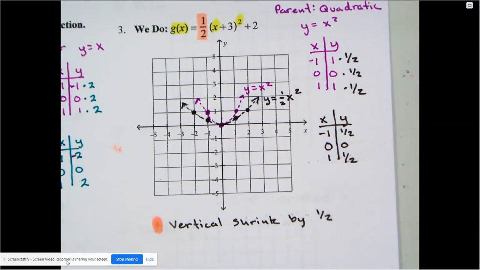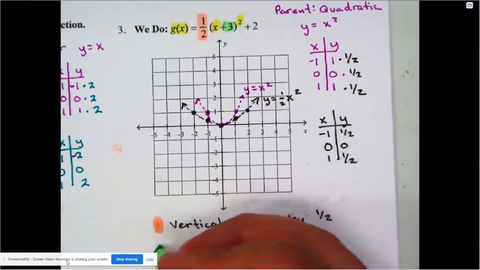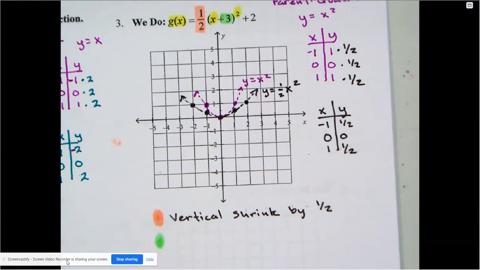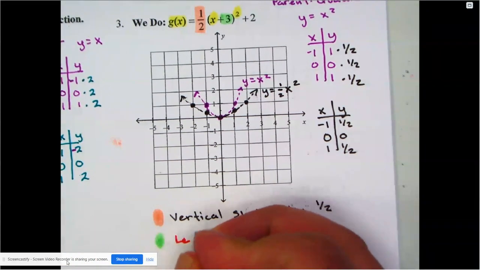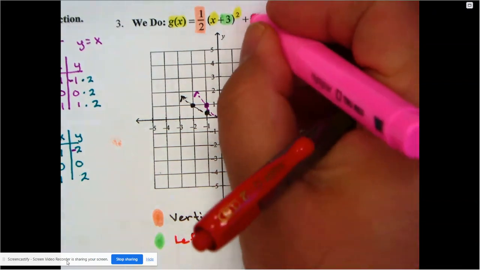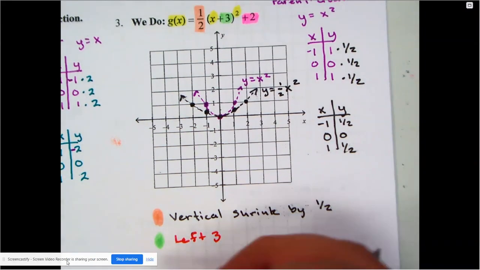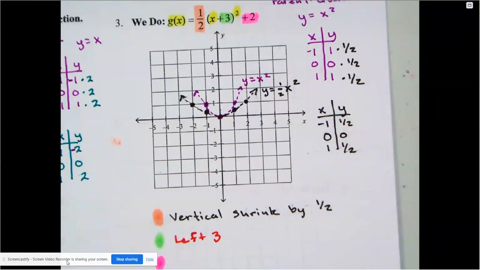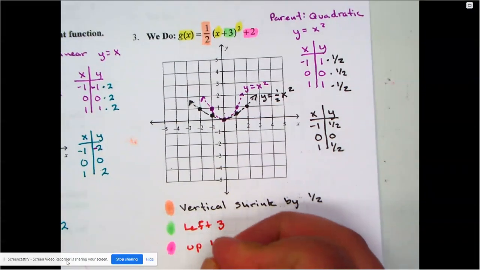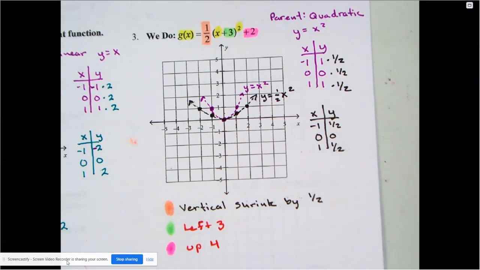So now the thing is, let's see what else they want me to do. Then they said, well, you know what? There's a +3, but it's on the inside of the parentheses. Well, when you have a number on the inside of a parentheses, that just means we're going in one specific direction, and we're going to think opposite. So we are going left 3. So it's a translation of left 3, but there is that one more number out here, that +2 on the outside. And so when you have that +2 on the outside, then that just means one thing: we are going up. So we're going to take care of all of this all together, the left 3 and up.